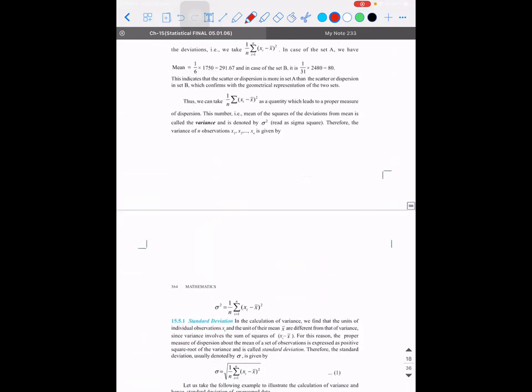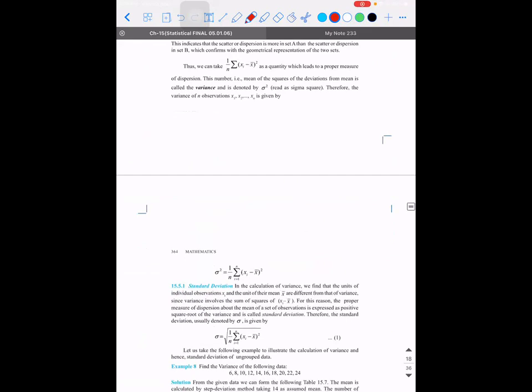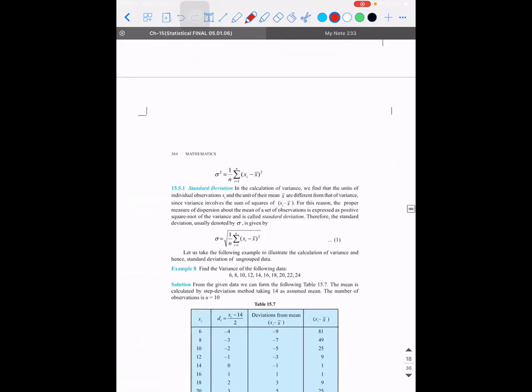Okay. So listen. There are two things. One is called variance, which is represented by the symbol sigma square, and the other is called standard deviation, which is represented by the symbol sigma. So standard deviation is equal to the square root of variance. This is the relation between them. Again, to repeat, you can find either of them to understand how much is the deviation of individual readings from other parameters.